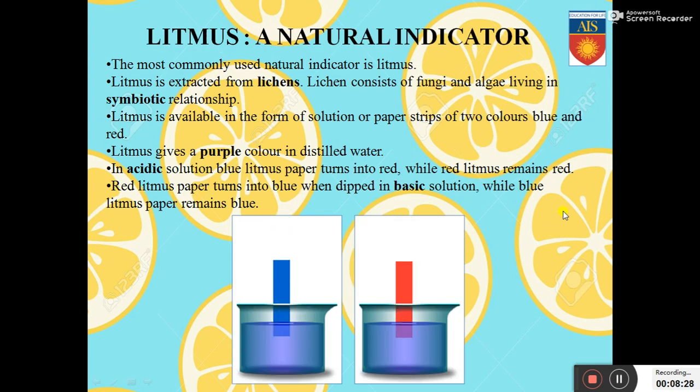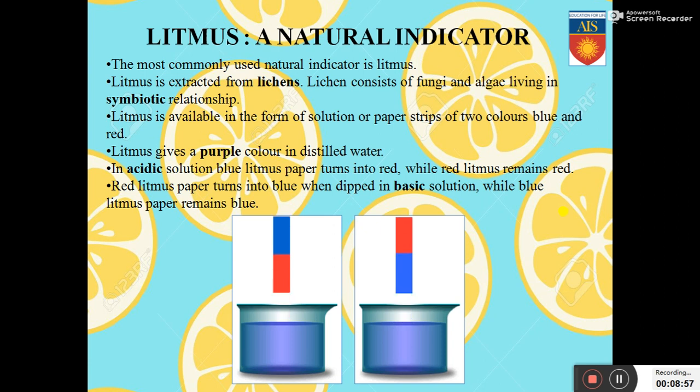The first thing that we will learn about is litmus. Litmus is a natural indicator. The most commonly used natural indicator is litmus. Litmus is extracted from lichens. Lichen consists of fungi and algae living in a symbiotic relationship. Now, do you remember the term symbiotic relationship? We had studied this in the very first chapter called Nutrition in Plants, where symbiotic relationship was a relationship in which both organisms benefit each other.